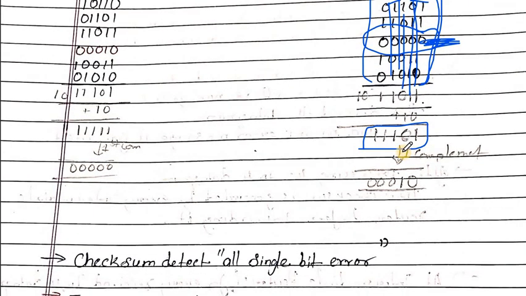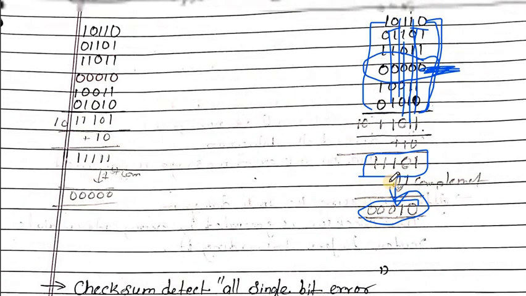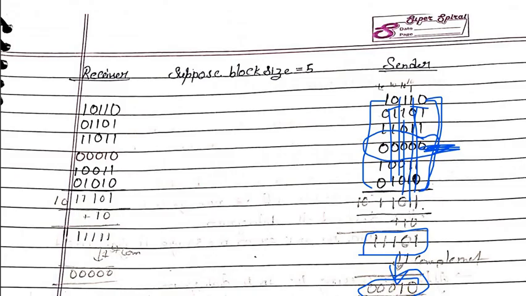After doing the sum, we take the complement. After taking the complement, we get the value, which is called the checksum value. Now before transmitting the packet, we put this checksum value into the header checksum part, where we initialized the checksum to 000 initially. Now we update it with the computed checksum.